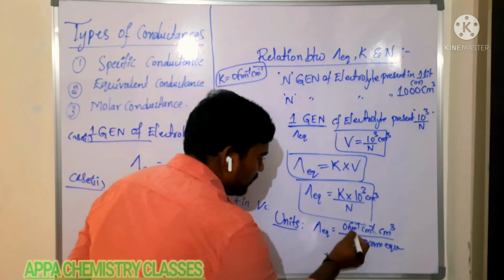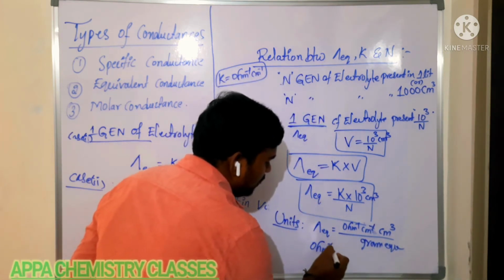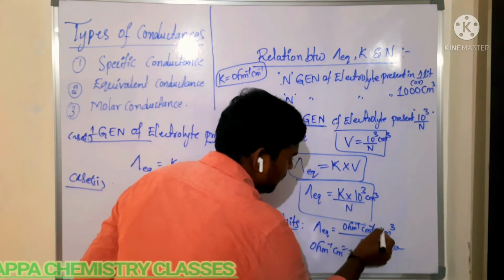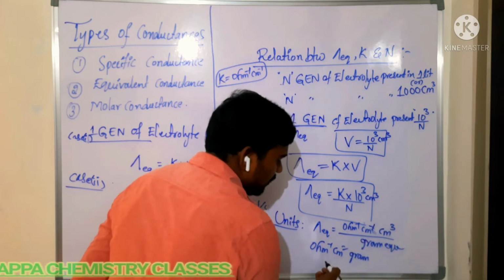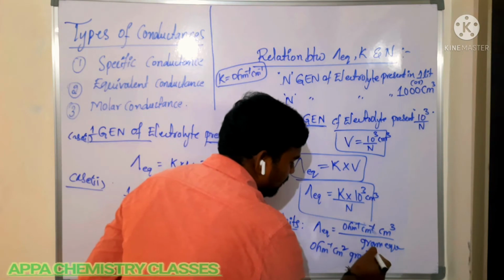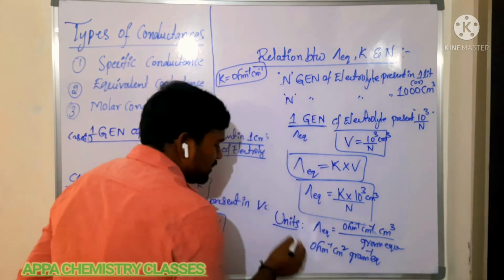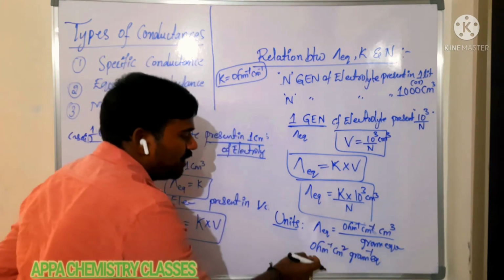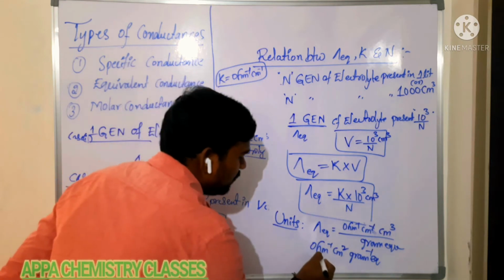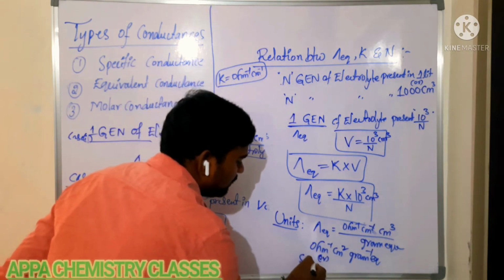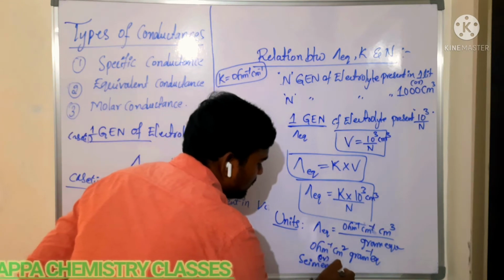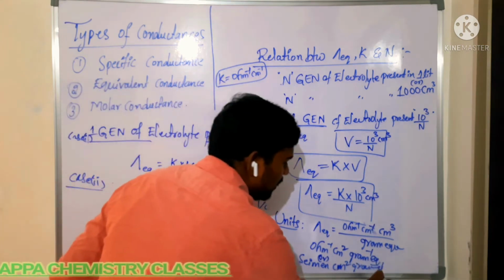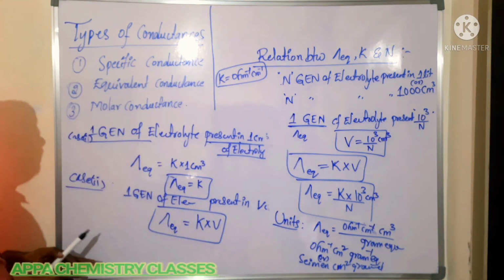So the equivalent conductance units will be ohm inverse centimeter square per gram equivalent. Is that clear? This is a very important unit. You can also write mho centimeter square per gram equivalent, or Siemens centimeter square per gram equivalent. That is the unit of equivalent conductance.